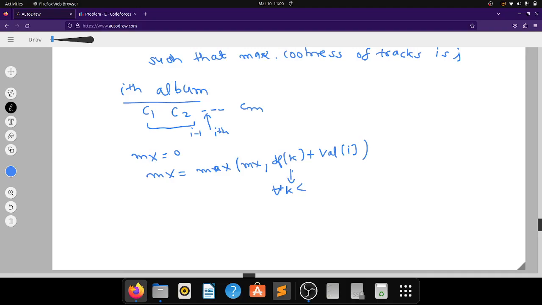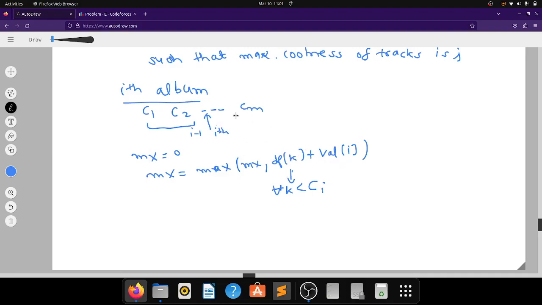less than Ci. Okay, for all of the coolness whose value is less than Ci, I can take the contribution from all of the dp states. And if the coolness is greater than Ci, then this Cith track will not contribute obviously, so k should be less than Ci. And then what is this value Vi?